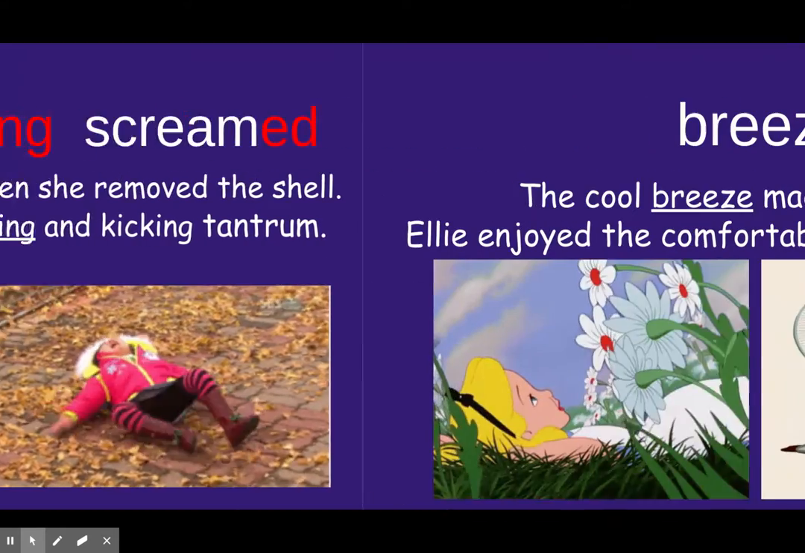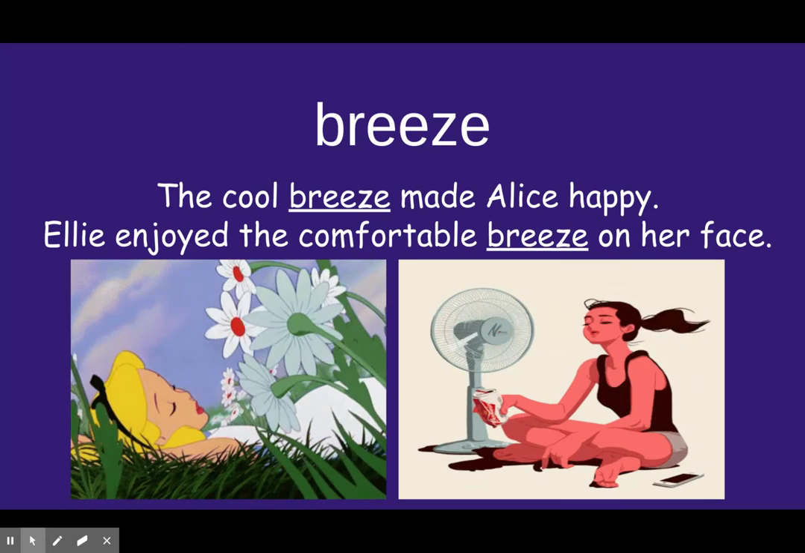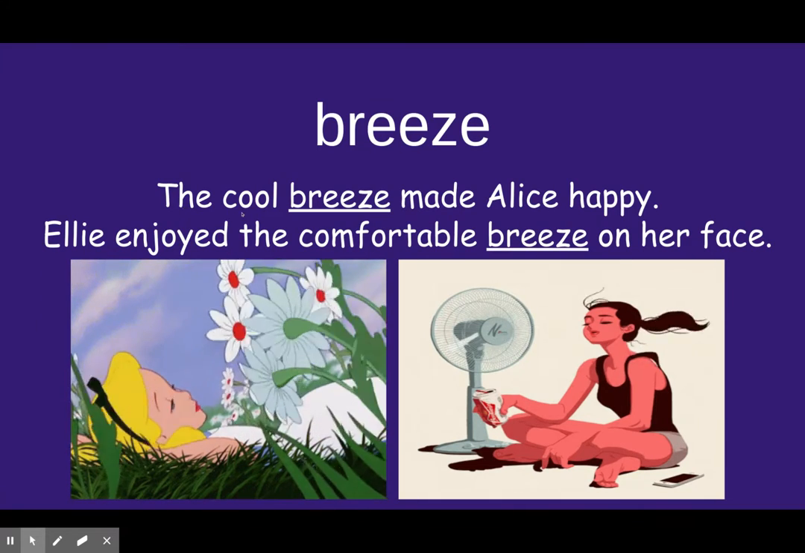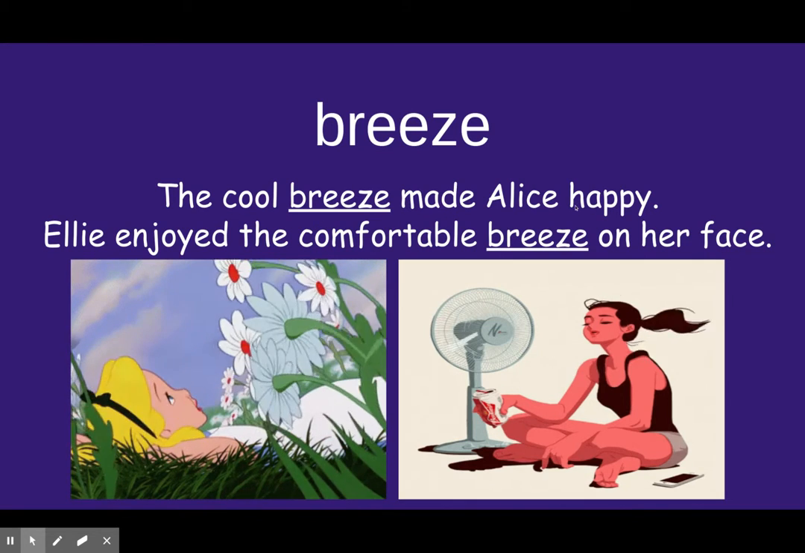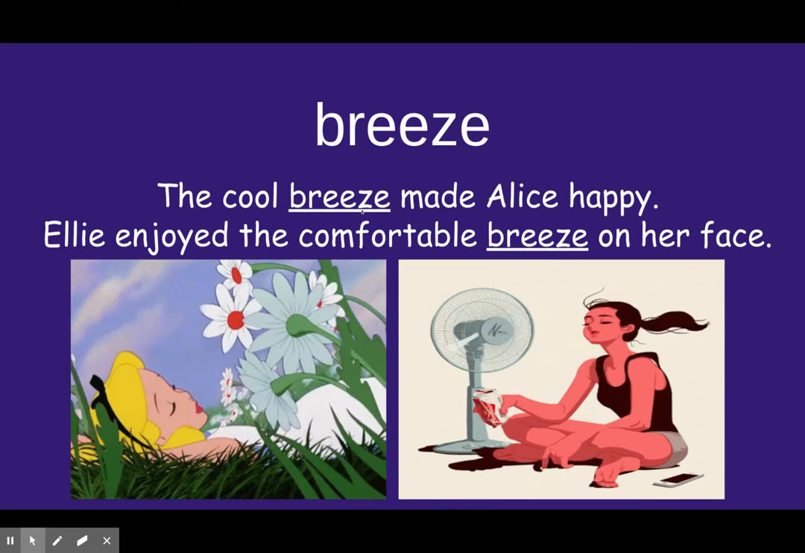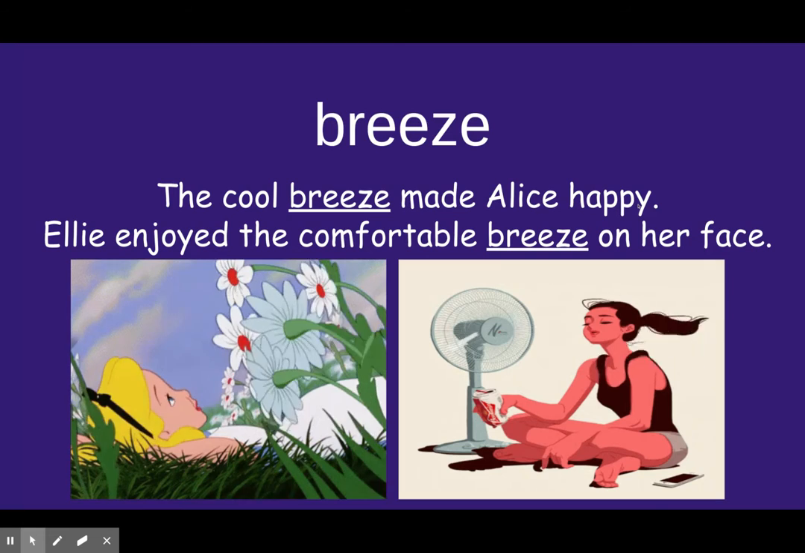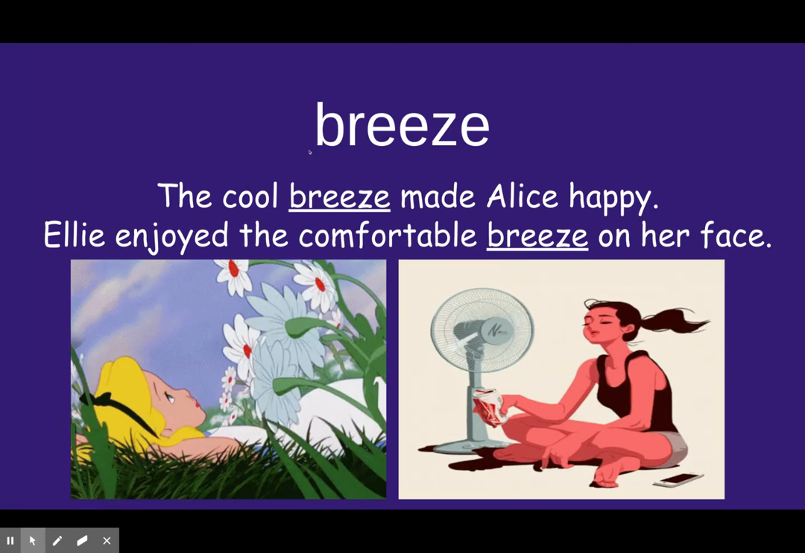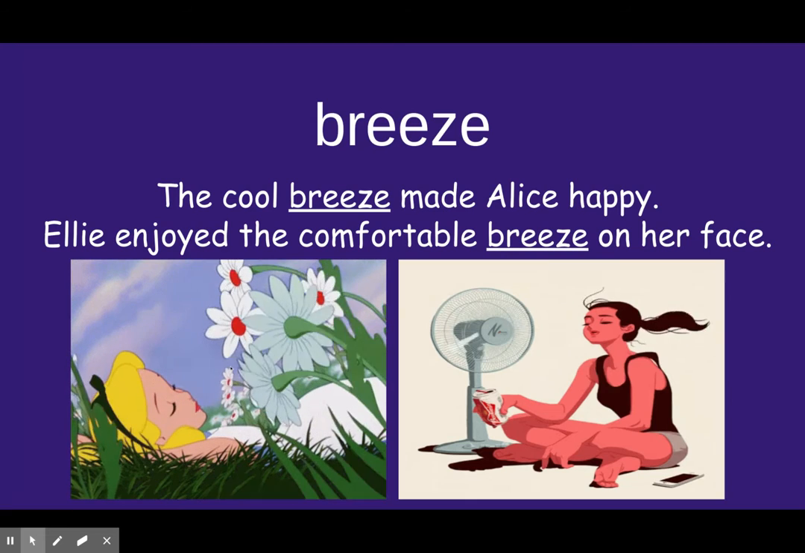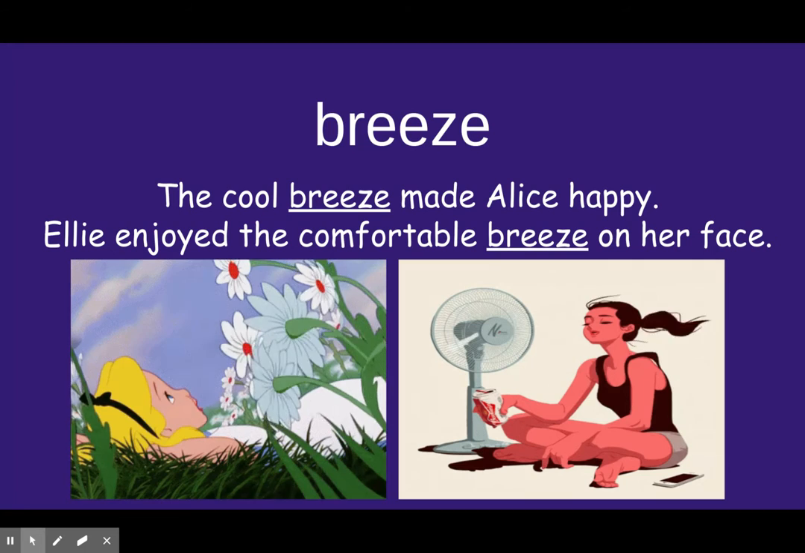Our next word is breeze, and remember it's a noun, so it can be the subject in a sentence. The cool breeze made Alice happy. The cool breeze is our subject, and our predicate is made Alice happy. Cool is describing breeze, all right? And if you notice, she's very comfortable, and the soft breeze is just blowing on the daisies and on her.